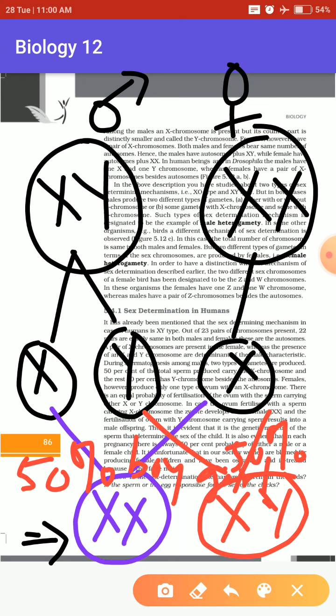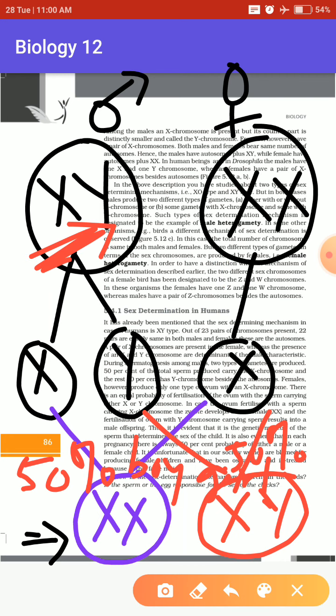Understood? So which gamete decides that the next generation is a male or a female? We had already mentioned it, it is actually the male heterogamety. The male gamete is responsible for the gender of the next generation. It is not the female which decides. In case of human beings, it's not the females that decide the next generation's gender, it is the males.